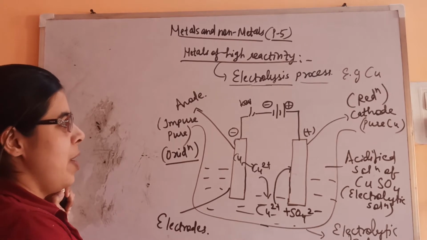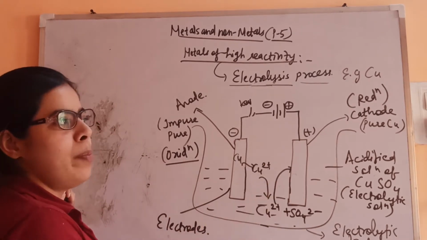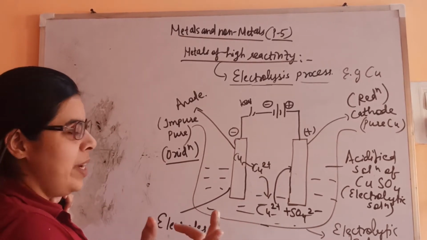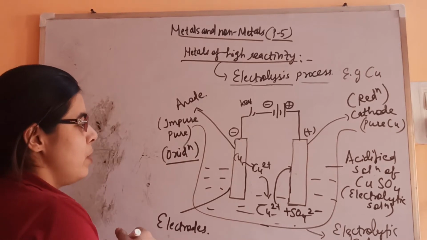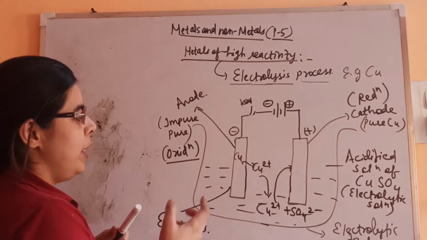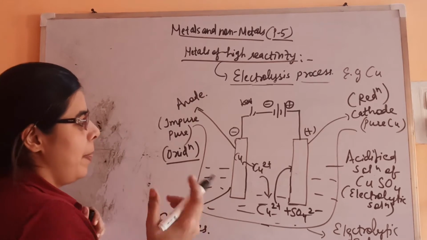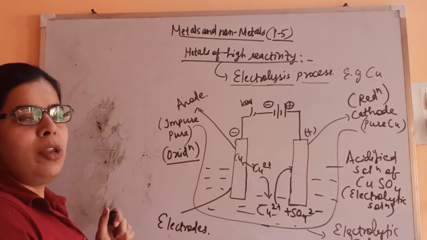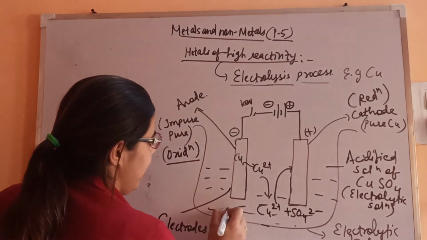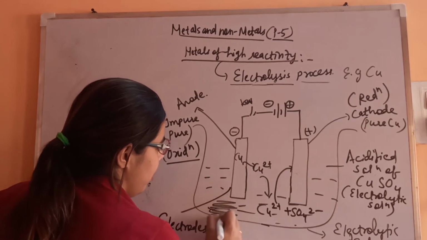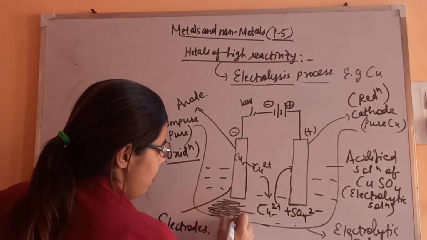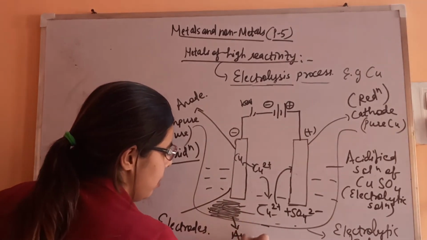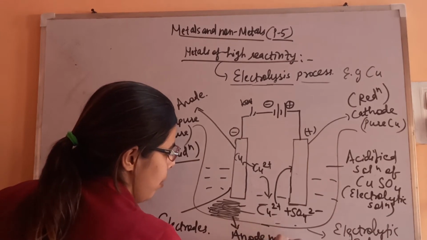So this is happening. Now the impure copper gets converted into the pure copper, and whatever impurities are there, the soluble impurities will go into solution, and the rest of the insoluble impurities will get collected here at the anode. This is known as anode mud. Anode mud.